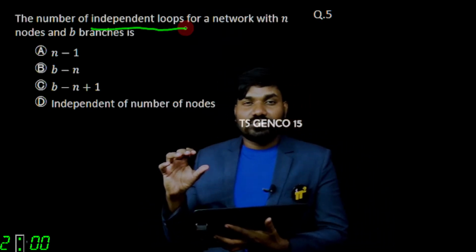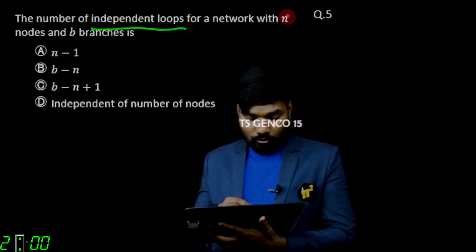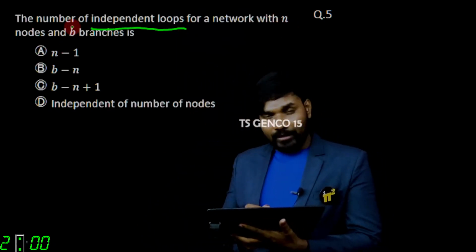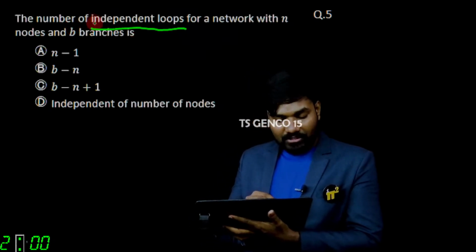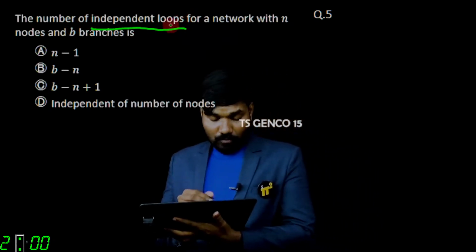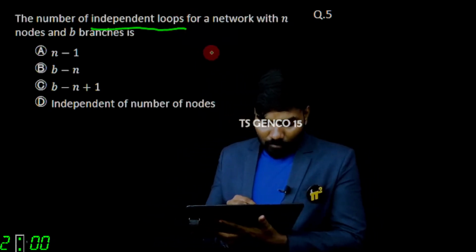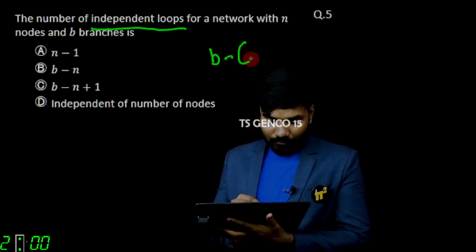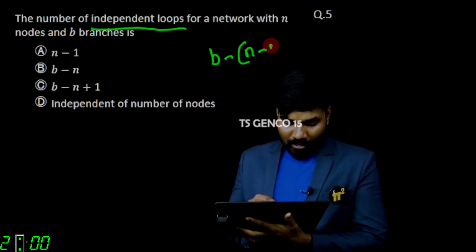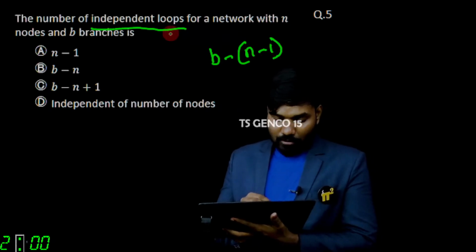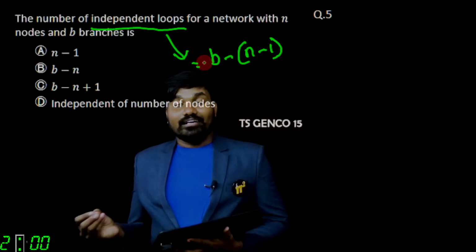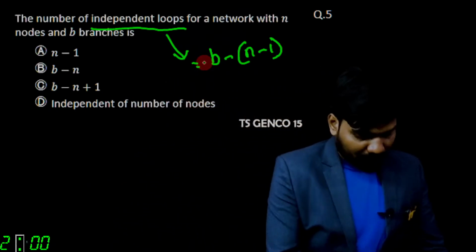That will be number of branches minus (n minus 1) will be the number of meshes. That's the number of equations.